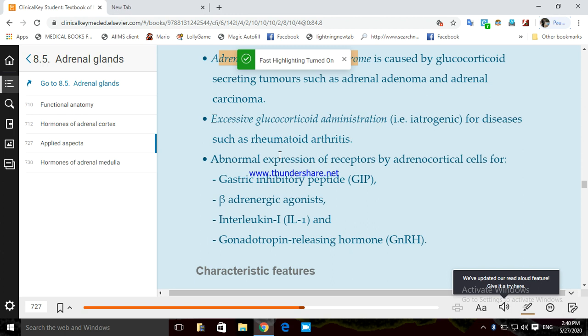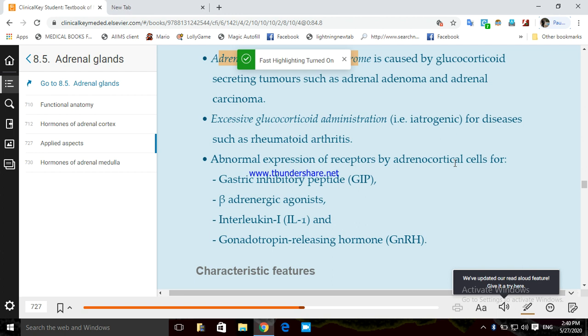Now, the other reason is abnormal expression of receptors by adrenocortical cells for GIP, beta adrenergic agonists, and so on. So the adrenocortical cells will develop abnormal receptors.